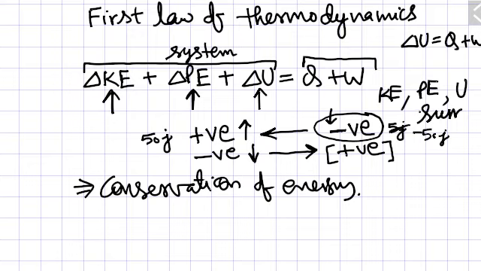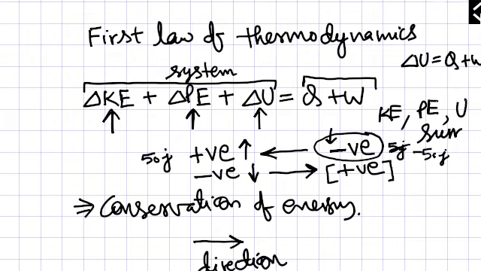It means it is not telling you, if some process is going on in some direction, why actually it is going in that direction. What is the reason for that? And this direction of the process is dealt with in the second law of thermodynamics.